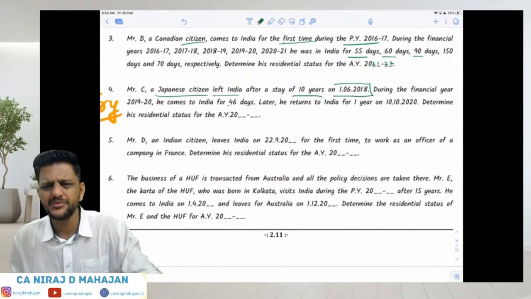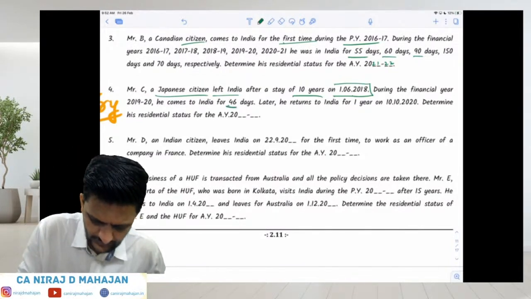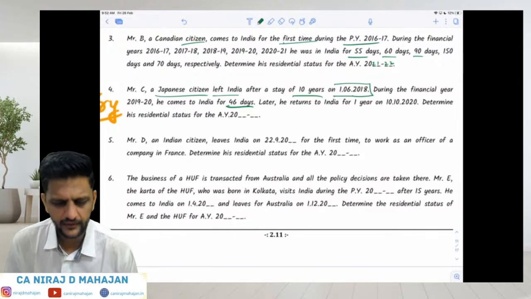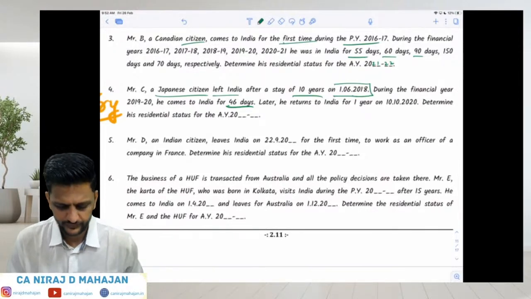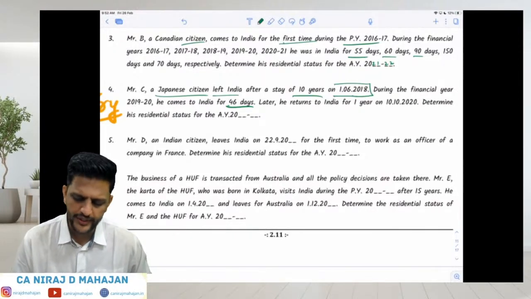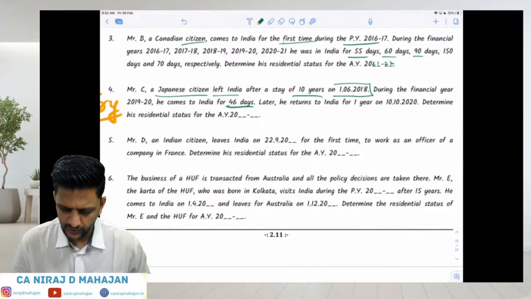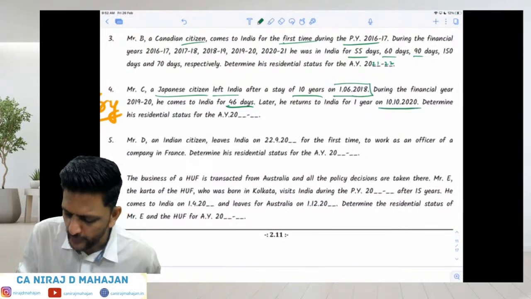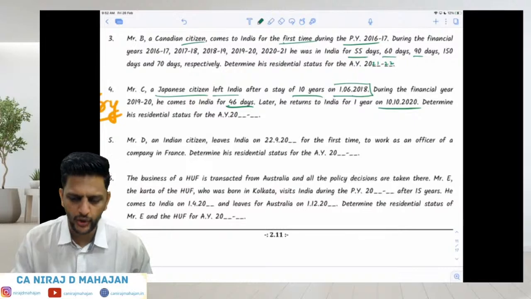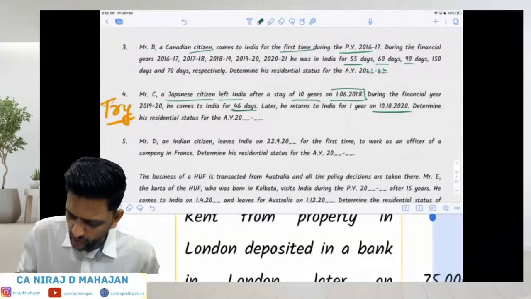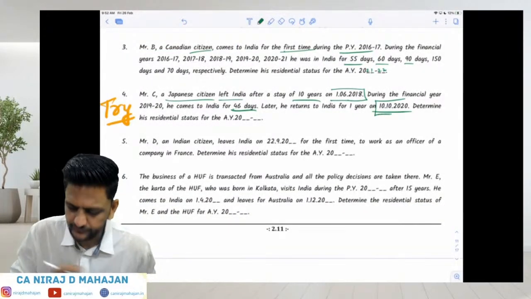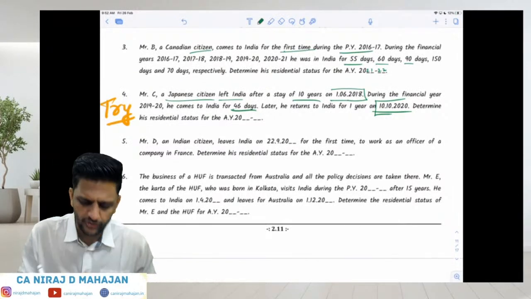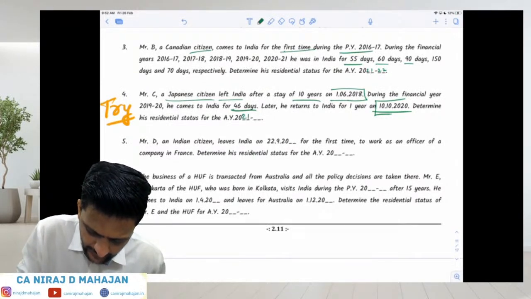He becomes NR. Later, he returns to India for 1 year on 10/10/20. Again, on 10/10/20, is he in India or not? Determine his residency status for AY 2021-22.